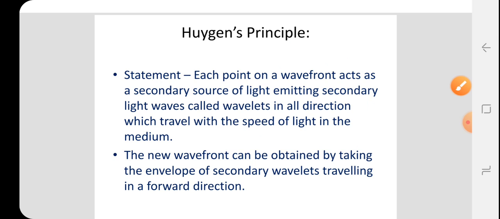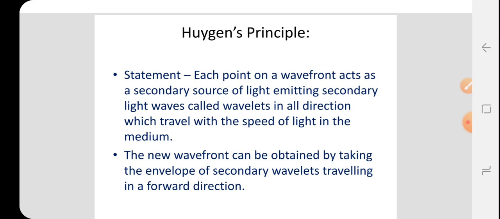Each and every point on the wavefront acts as a secondary source of light, emitting a secondary light wave, and this light wave is called a wavelet. This wavelet travels in all directions with the same speed of light in the medium.